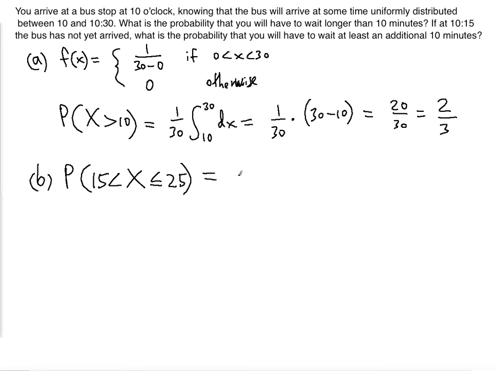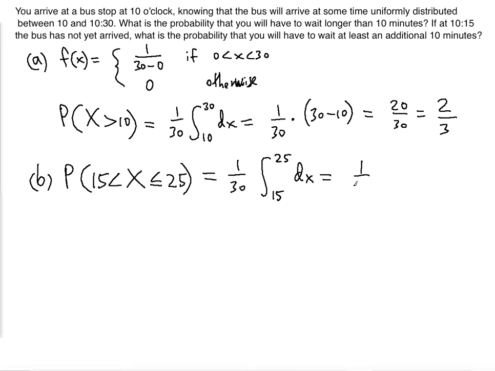And of course that means that the 1 over 30 is there, that's the constant, and we're integrating from 15 now to 25 as the upper limit, not to 30 but to 25. Because to 30 means that we would have to wait exactly 15 minutes, but we are not given that. We're given at least an additional 10 minutes, but it doesn't say an additional 15 minutes. So 25 is the upper limit.